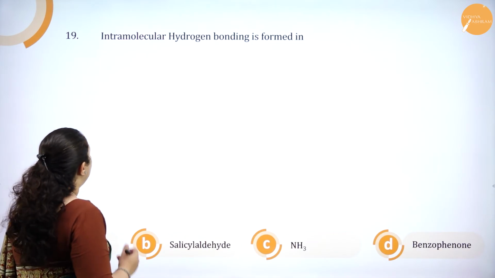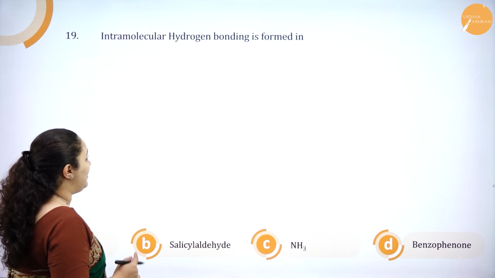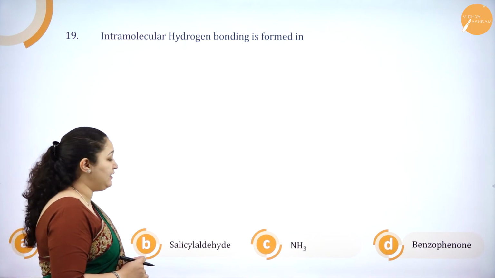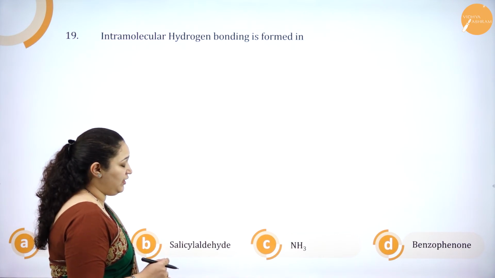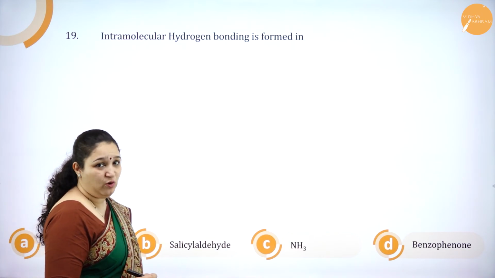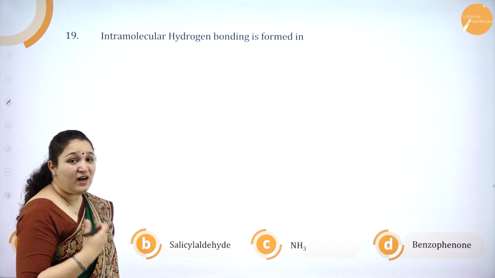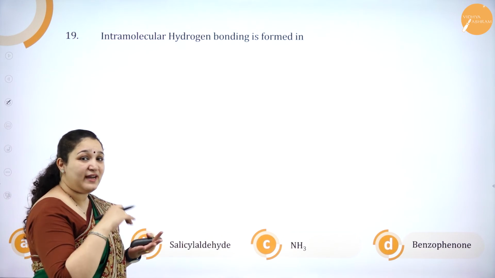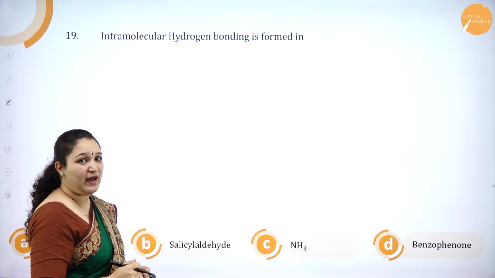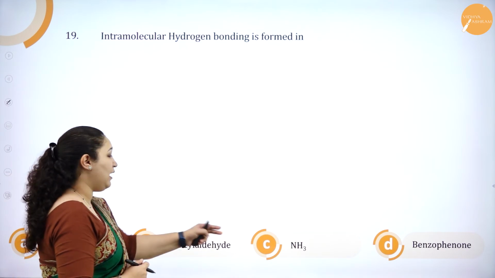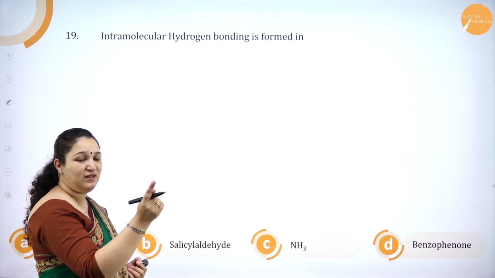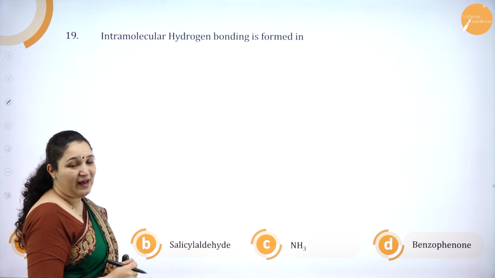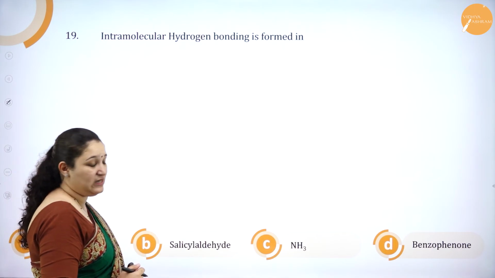19th question. Intramolecular hydrogen bonding is formed in option A, H2O, option B, salicylaldehyde, option C, NH3, option D, benzophenone. So what is the question? Intramolecular hydrogen bonding means what? That is formed inside the molecule. Within the molecule only there should be hydrogen bonding. So water and ammonia, we know it is intermolecular. Within 2 molecules you will have a hydrogen bond, isn't it? And benzophenone cannot have a hydrogen bond. So it should be salicylaldehyde.